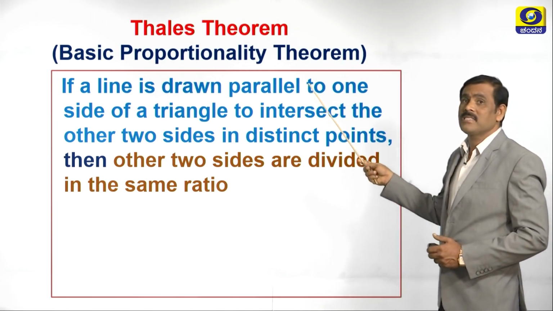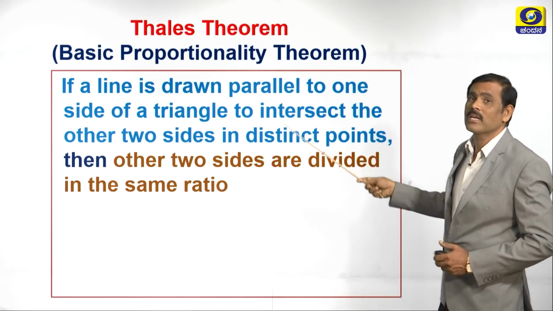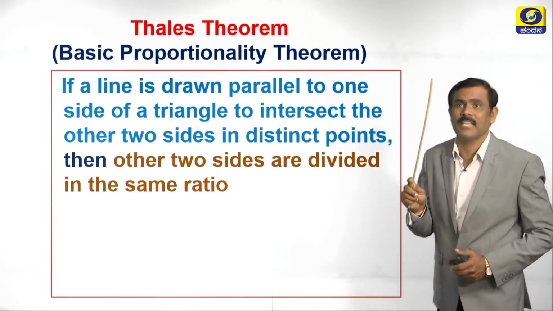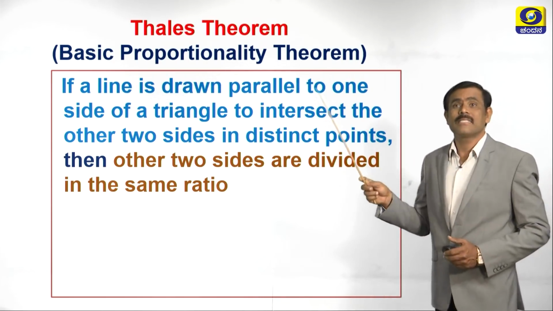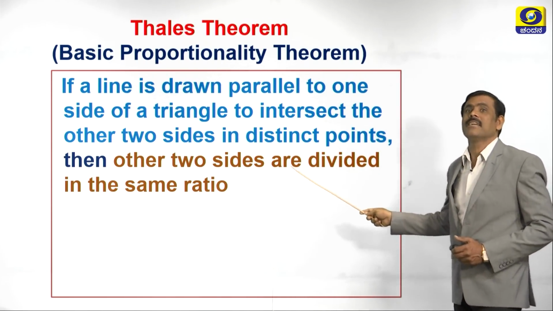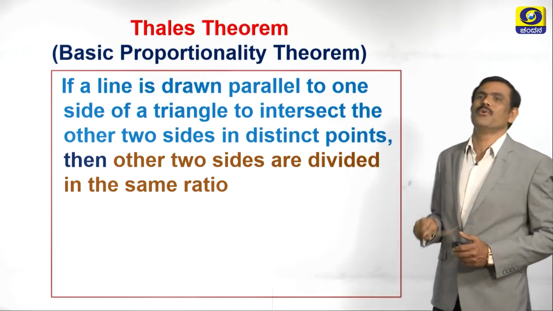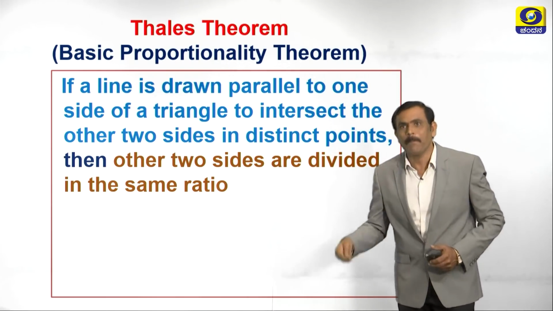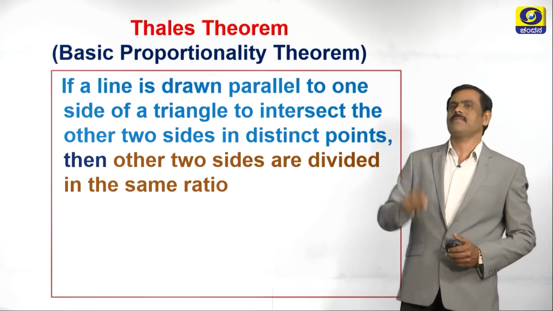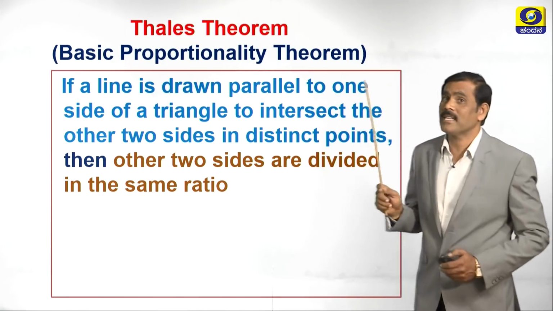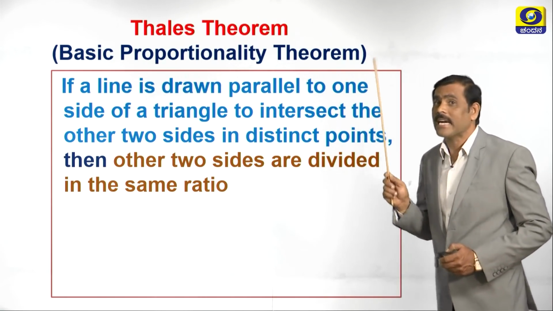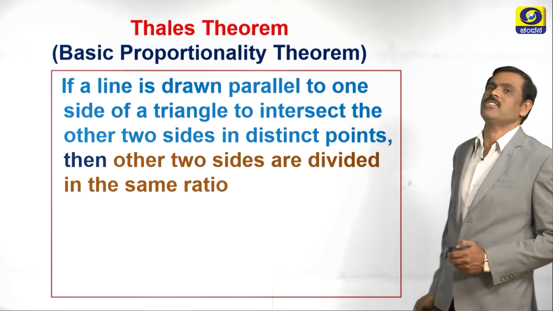You can see in this statement two colors. The first color indicates given, that is the data. The second color indicates it is to be proved. Now, let us prove step by step this theorem. What is the first step? Diagram. What diagram? Correct diagram for the given statement.